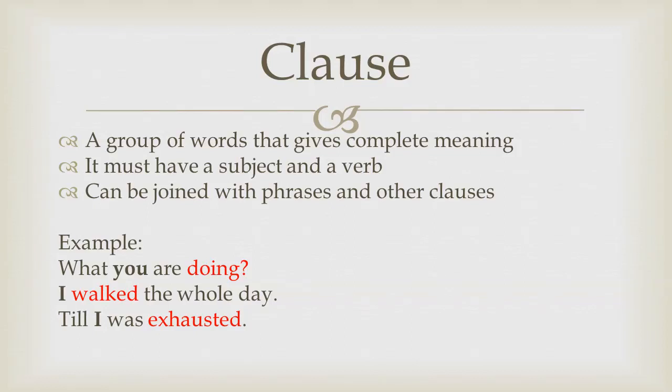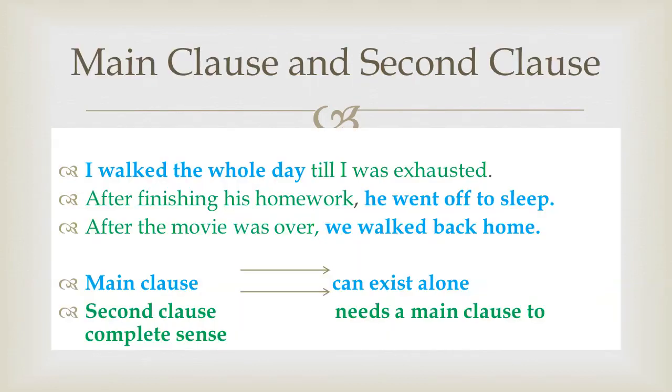Let us move to main clause and second clause, and we will be clear about the idea of clause, main clause and second clause. Look at the example: I worked the whole day till I was exhausted. Example number 1 is a complete sentence that has two clauses.